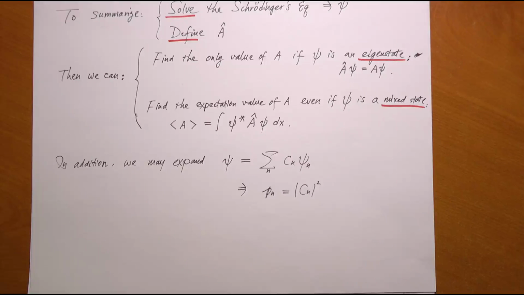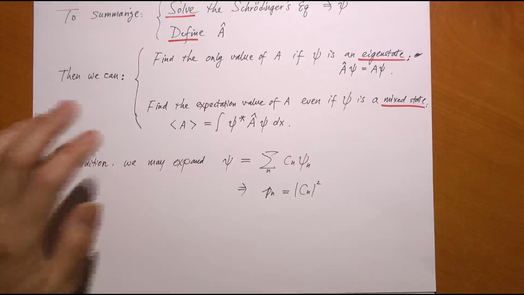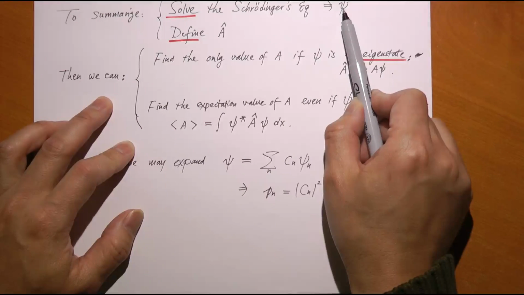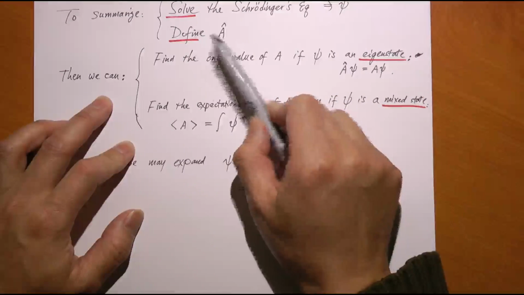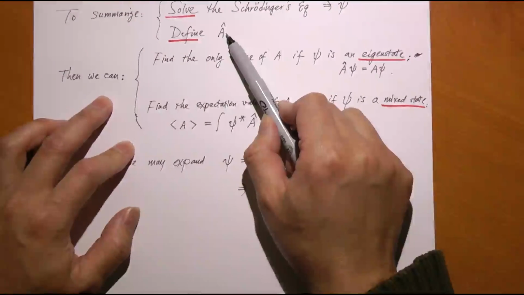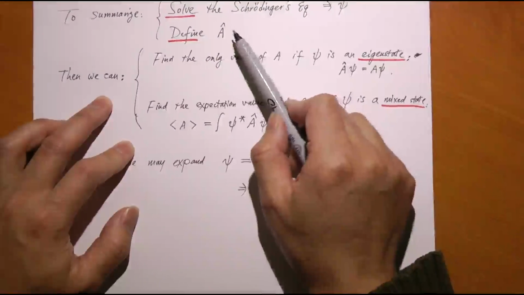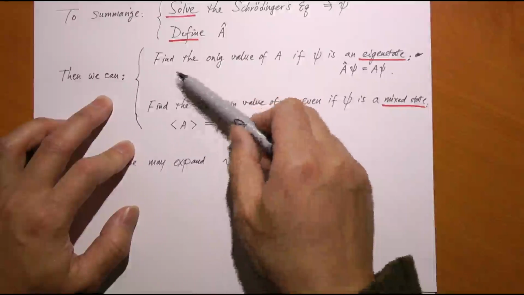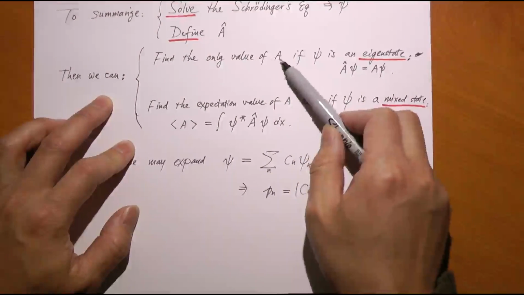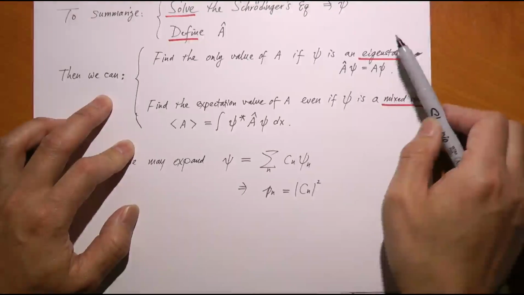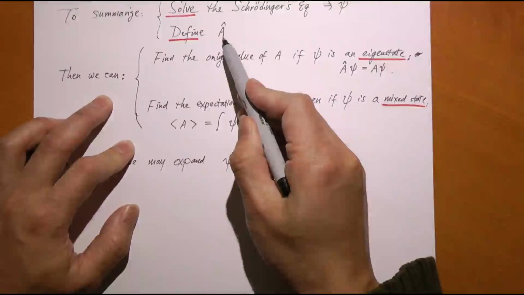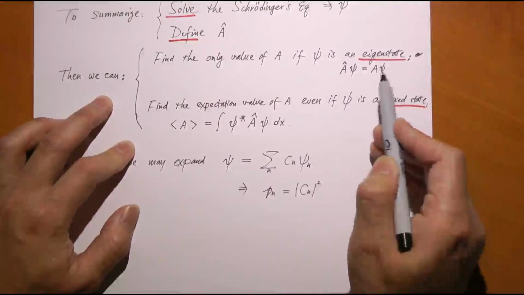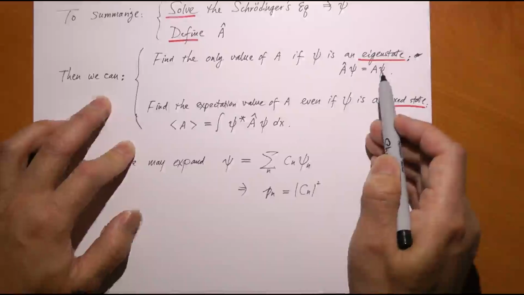What is it that we can get from the wave function? Well, you solve the Schrödinger's equation, you get the wave function, right? And at the same time, we need to define an operator in association with an observable A. How do we know anything about A? Well, it depends on whether it's a pure state or not. If it's a pure state, we can find the only possible value of that observable for a pure state or eigenstate. All I have to do is to take that operator operating on a pure state, whatever constant we get out of it, that is its value. You're always going to find the exact same value no matter when, no matter what.